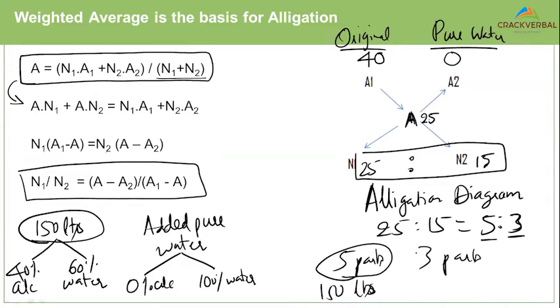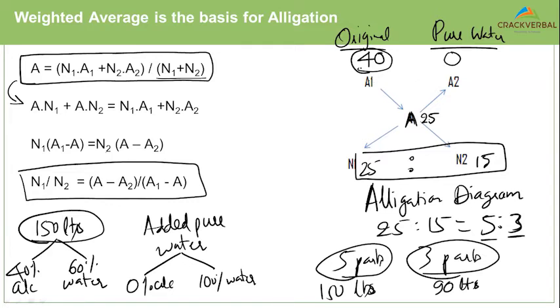If the 5 parts is 150 liters, 3 parts will be 90 liters. You got the same answer, but in much lesser time and with much lesser effort. So in the alligation diagram, always take one of the values, one of the percentage values is the higher value. Typically, I keep it on the left. You may prefer to keep it on the right also. It will not change your answer.